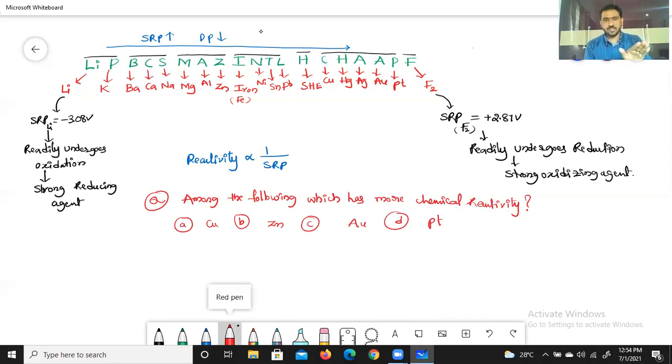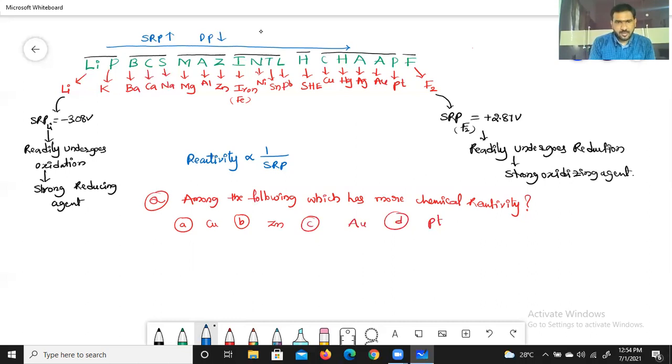We should recall the code LIP BCS MAGE Intel HHOP-F. By that you will get clarity about the SRP values of the options given. After getting the SRP order of these elements, easily you will get which has more chemical reactivity.